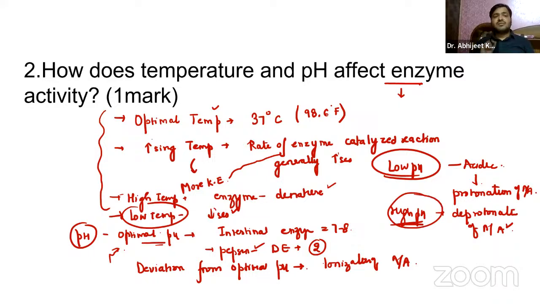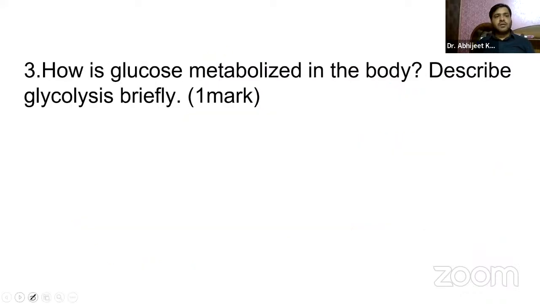So in summary, guys, both temperature and pH are critical to enzyme activity. Enzymes have a specific range for these factors through which they operate optimally, right?